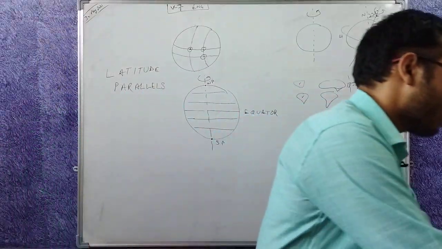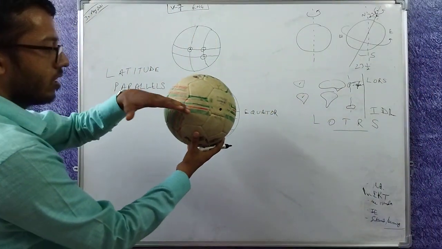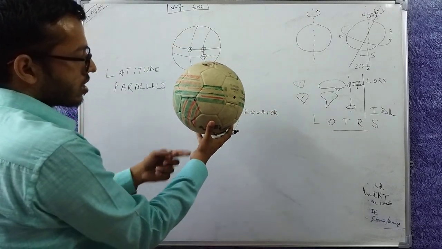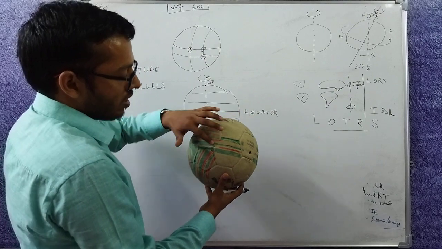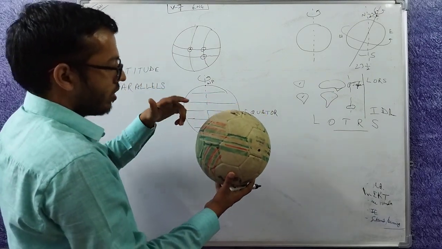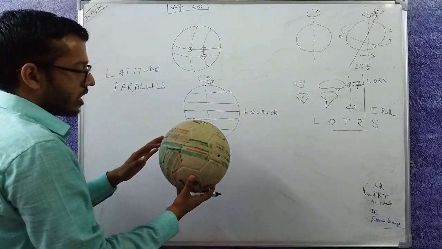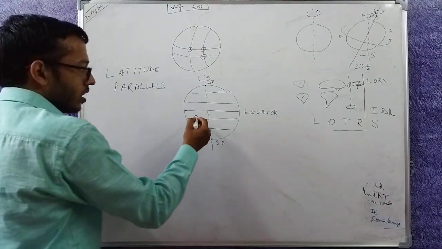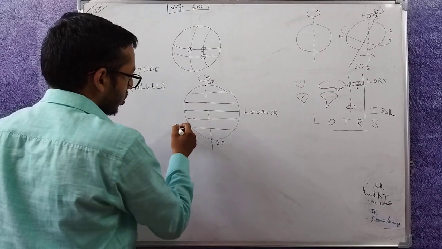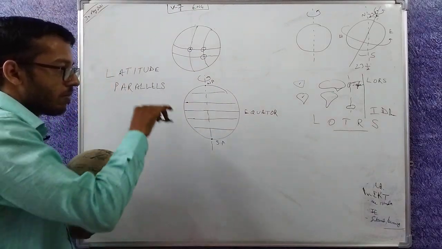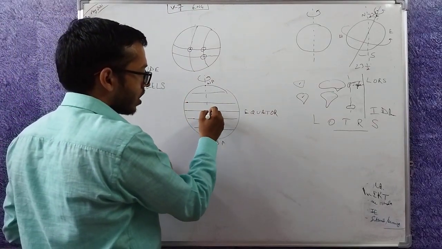This is the equator here. Here is the north pole, here is the south pole. What is the relevance? Now I define parallels like this. The equator is a parallel. What is a latitude? Any point on the earth will subtend some angle at the center of the earth.